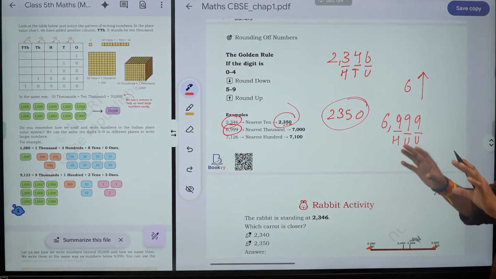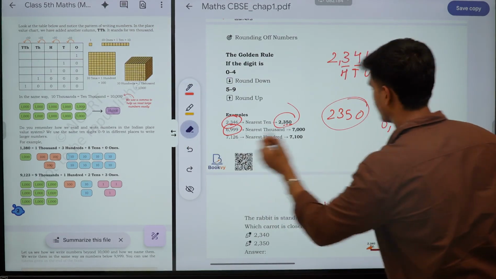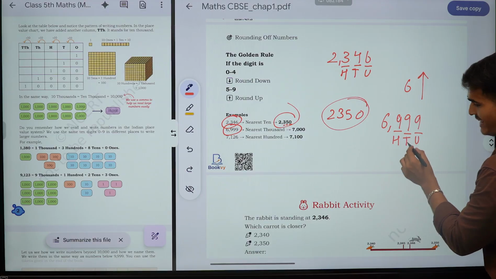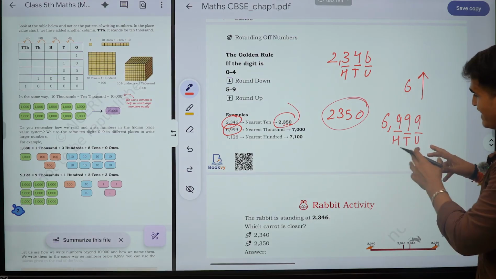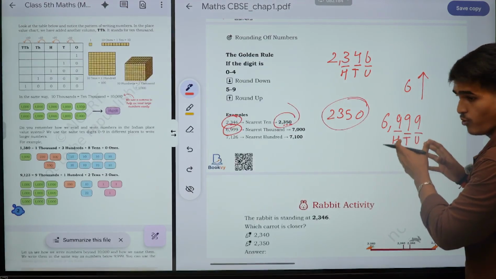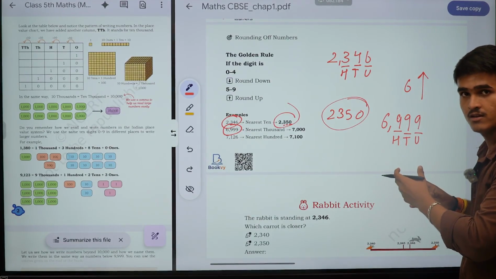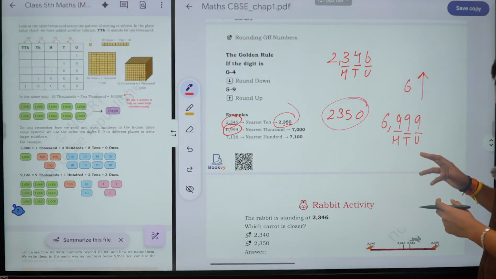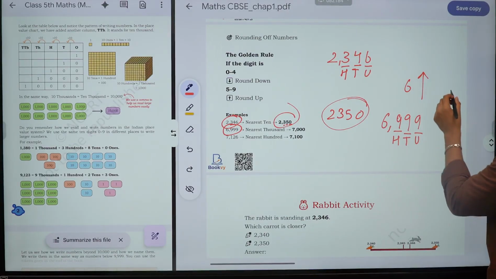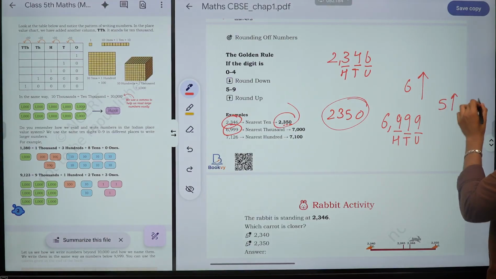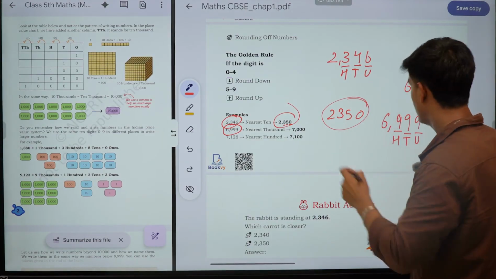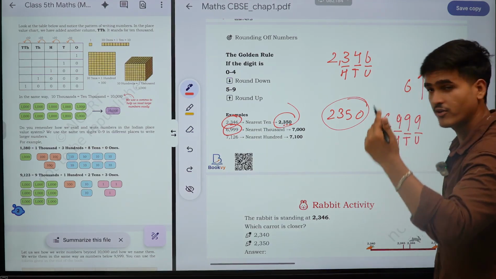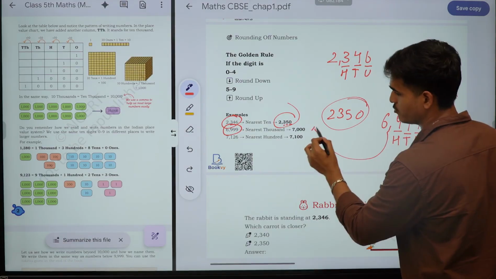We don't have to look at many things, we just have to look at the tens place and the units place. Are they above 5 or below 5? It's above 5, right? So what does the golden rule say? If your number is above 5, then you have to go up. So 6999 goes up for the round figure and it will become 7000.